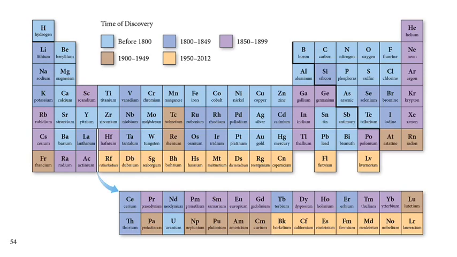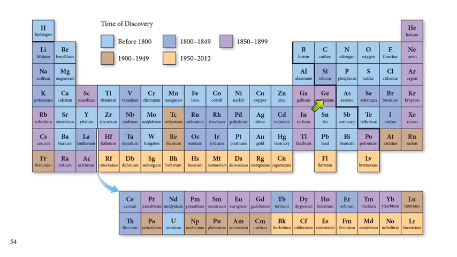So here's a different type of periodic table, giving us the time of discovery for the different elements. This is just for our interest. You would not ever be tested on anything like this. But here we see silicon. So silicon was known between 1800 and 1849. Germanium was not. That wasn't discovered until later.